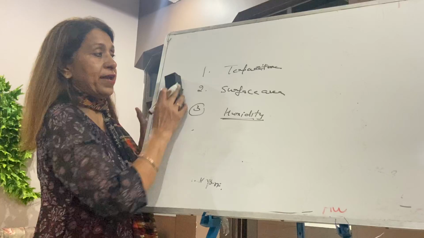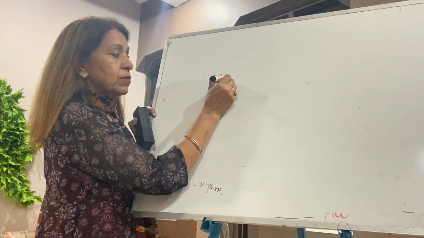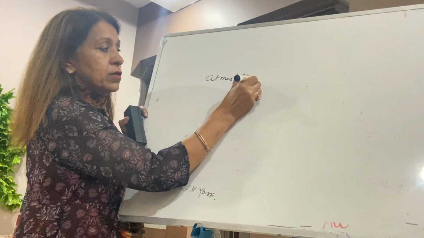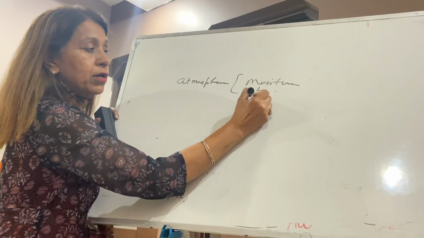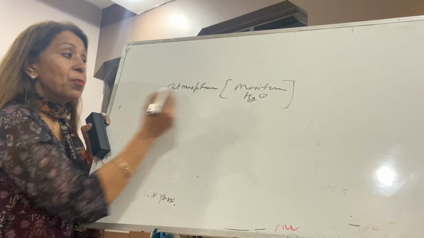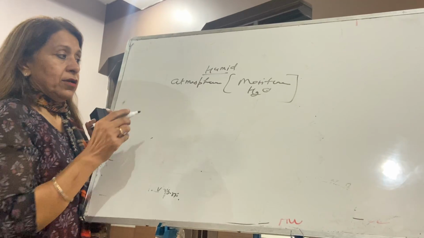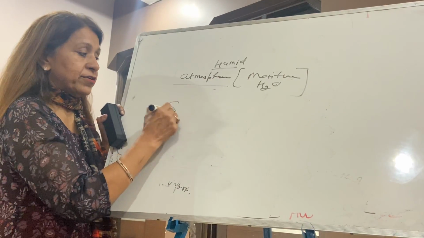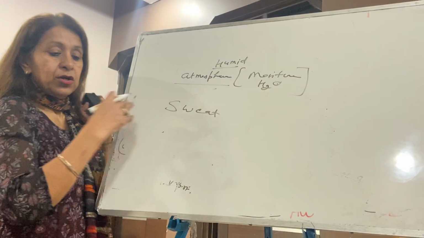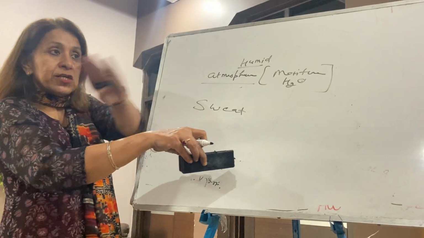Because when there is humid air, if your atmosphere already has moisture, already has water, that is, if your atmosphere is humid, then there is less chance of your sweat escaping. Why? Because there is humid air.